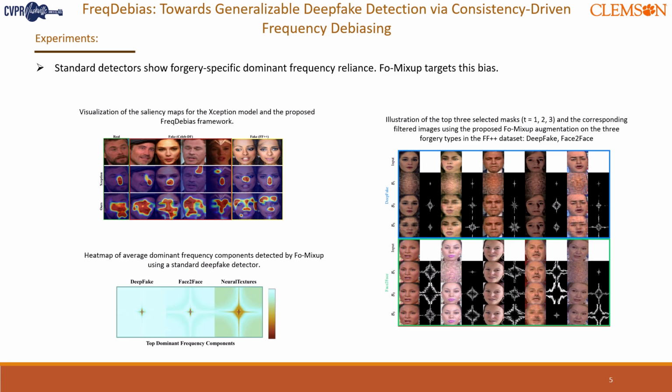Figure 2 illustrates what forgery mix-up does. For each input, we identify the top 3 dominant frequency components. This augmentation forces the model to encounter new frequency combinations. Figure 3 also illustrates frequency heat maps across forgery types.